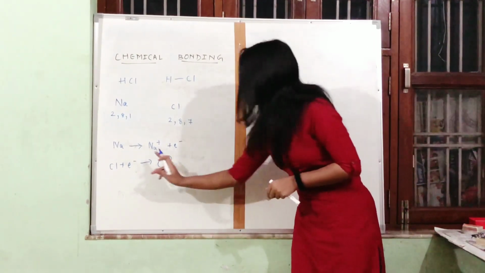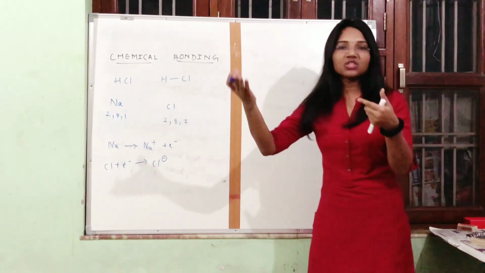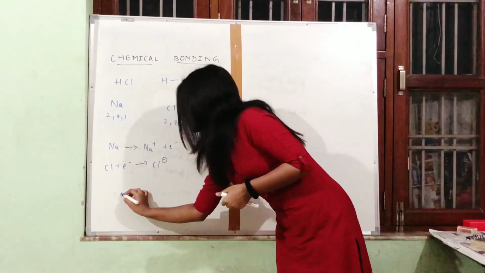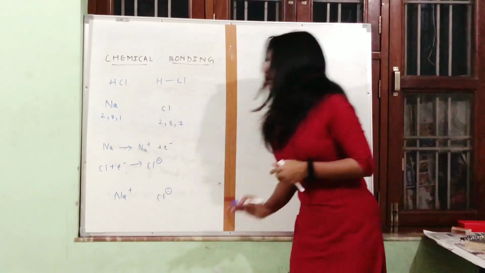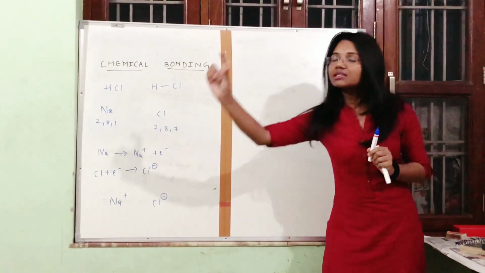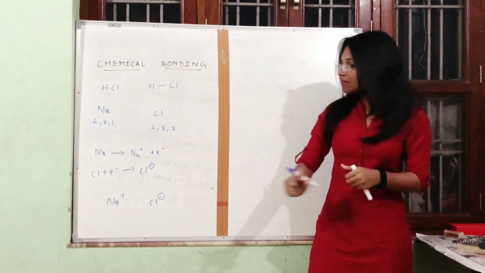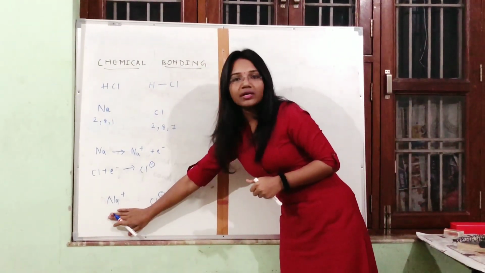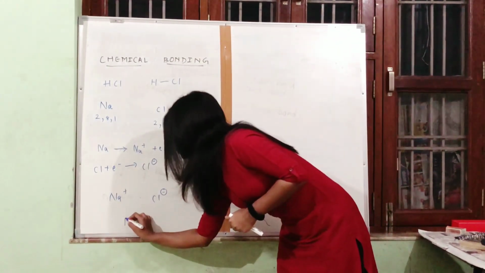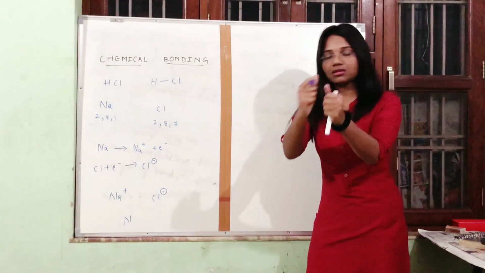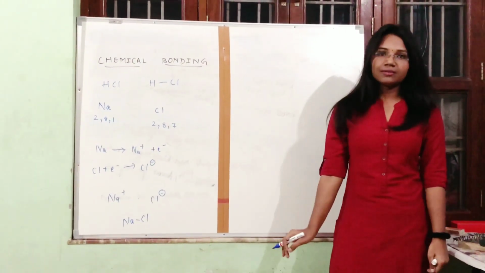So see here, we have two ions. Ions means what? The species which have charges, right? So there will be a bond between positively and negatively charged ions. Normally, if one positive charge is kept and one negative charge is kept, what is going to happen? They are going to attract. Same thing here, the positively charged sodium ion and the negatively charged chlorine ion are going to attract each other. So they will form a bond, that is NaCl.